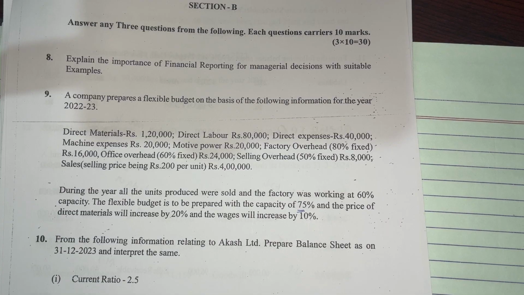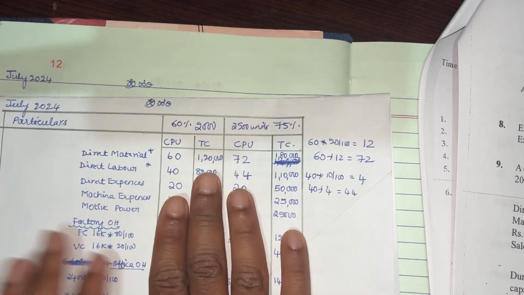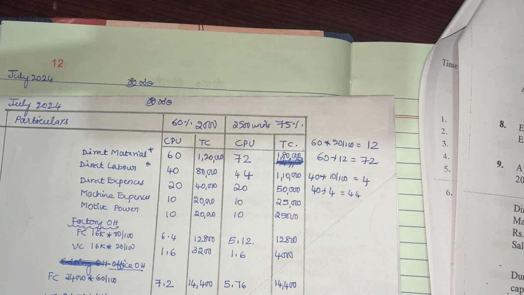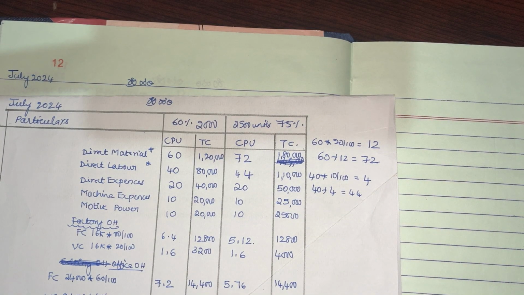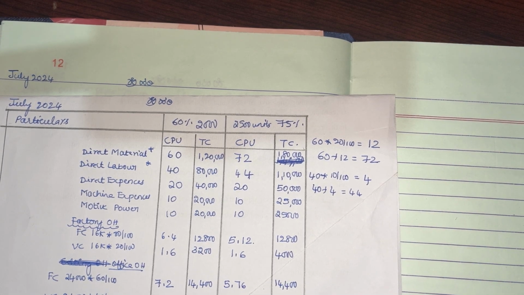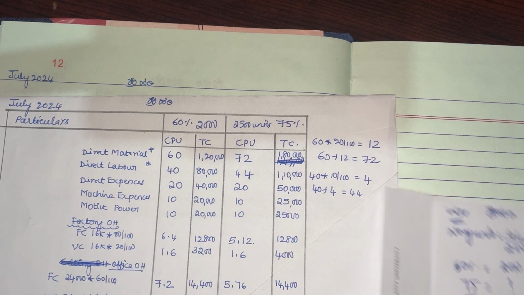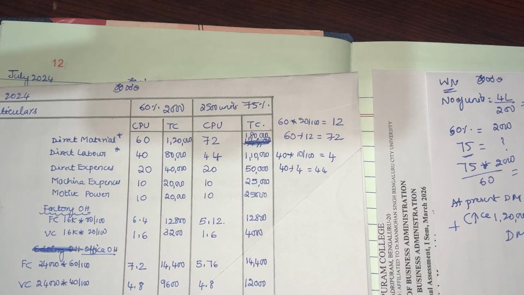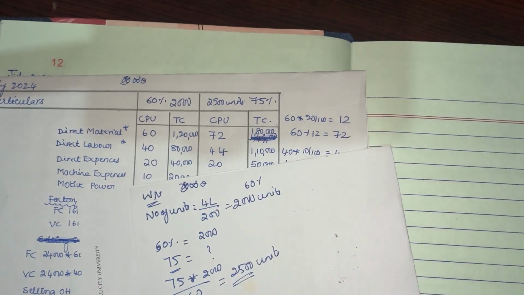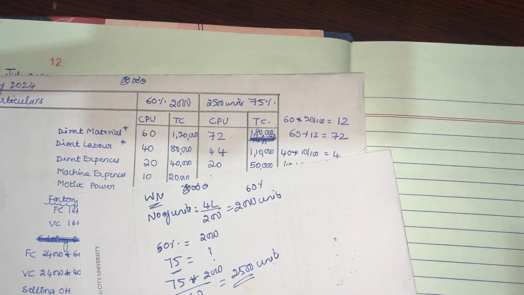Now, a very important question that comes into our mind is, guys, first we want to identify what is the number of units that the company is manufacturing. So here I have a ready problem which I've already done. Before that, I would like to solve a few working notes so that it will be very much helpful to you all. Yeah, so this is the working note which I would like to show you all.